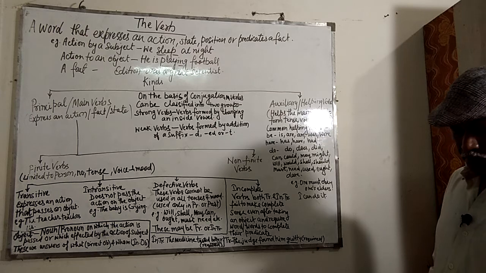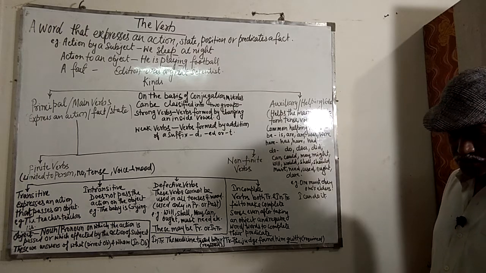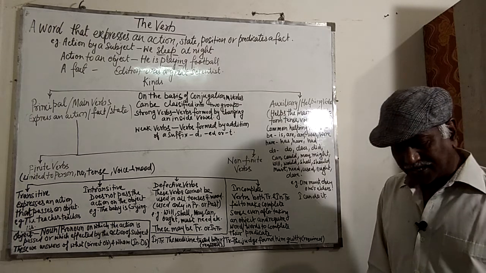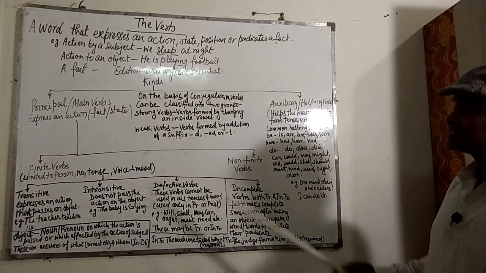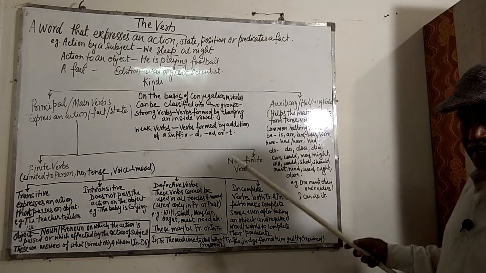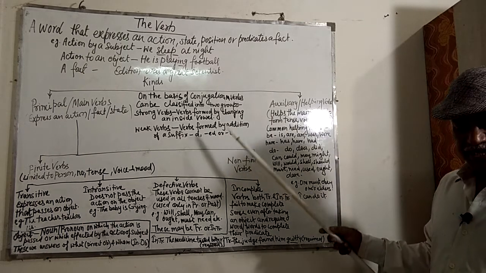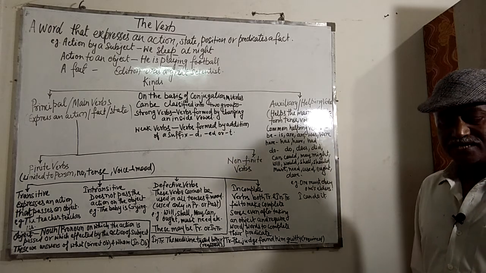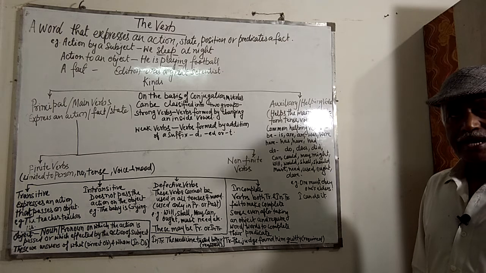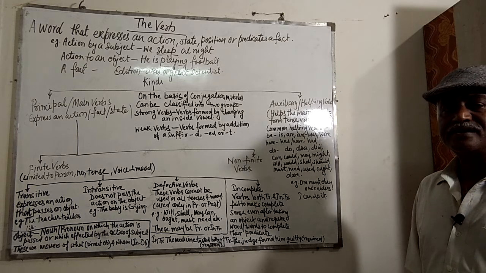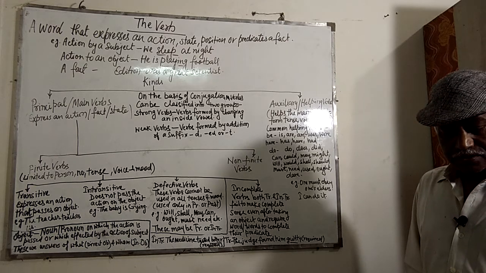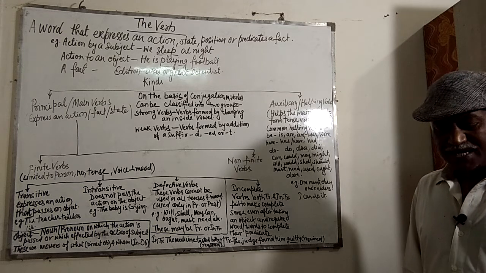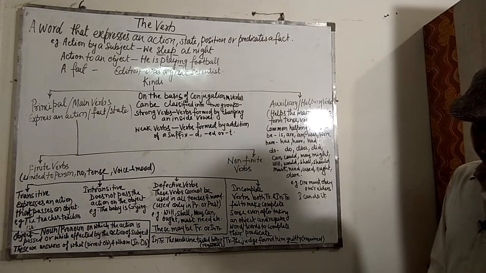Next is the formation of different forms of verbs. A verb of a different form can be formed by the following rules. By changing vowels, as I just cited: rise, rose, risen; begin, began, begun; come, came, come; dig, dug, dug; hold, held, held; ring, rang, rung; win, won, won; spin, spun, spun.